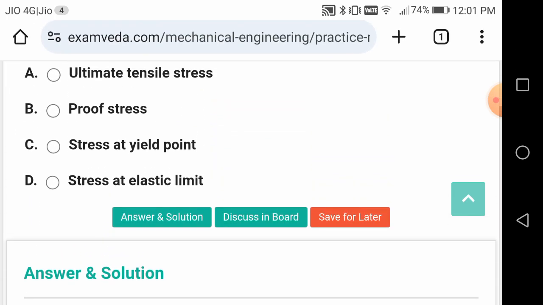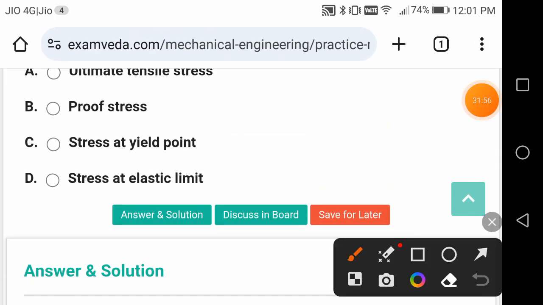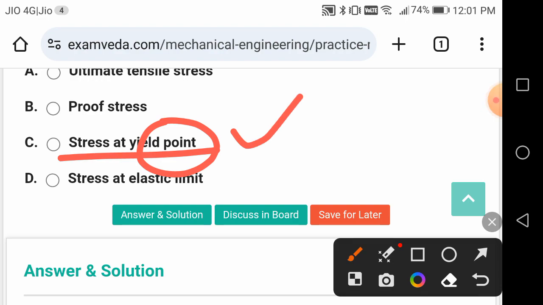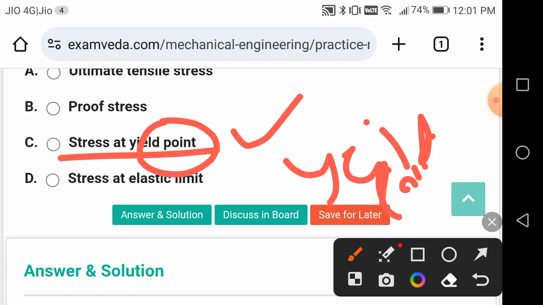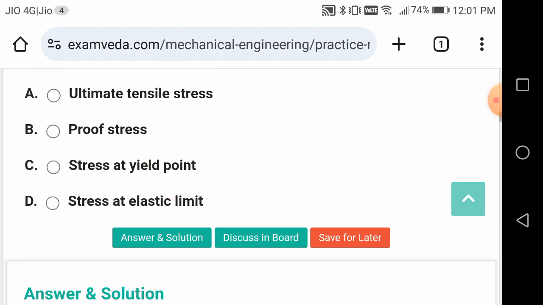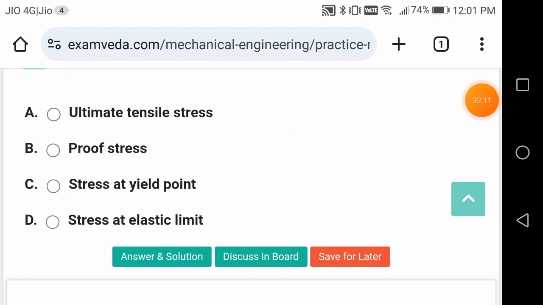Yield point itself is a stress, okay. To confuse, this is given, friends: stress at elastic limit is called yield point. So one more extra word is given, the stress, so you have to be very, very careful. Ultimate tensile stress is this one, right?